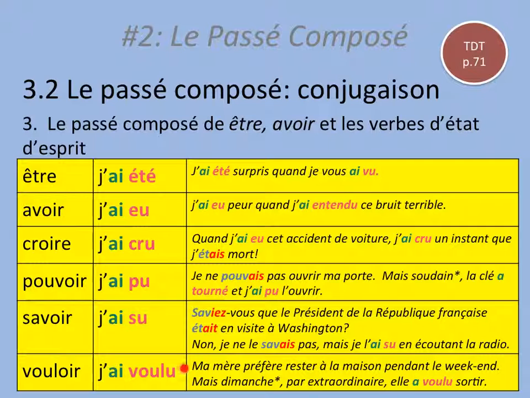And vouloir, to want. Ma mère préfère rester à la maison pendant le week-end. Mais dimanche, par extraordinaire, elle a voulu sortir. So my mom prefers to stay at the house during the weekend. But Sunday, extraordinarily, she wanted to go out suddenly.